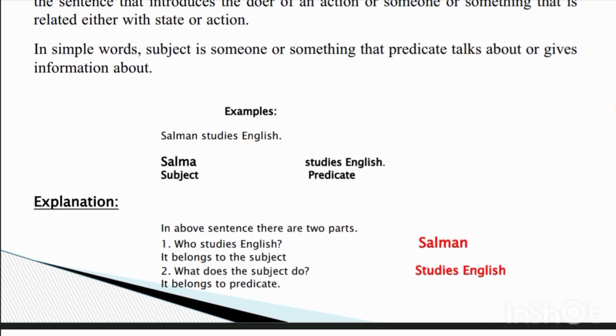Let's do the explanation. In the above sentence, there are two parts: who studies English belongs to the subject, and what the subject does belongs to the predicate. Salman studies English.